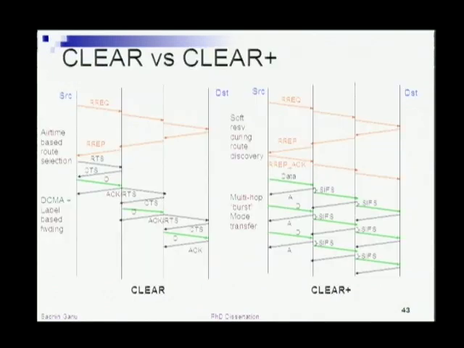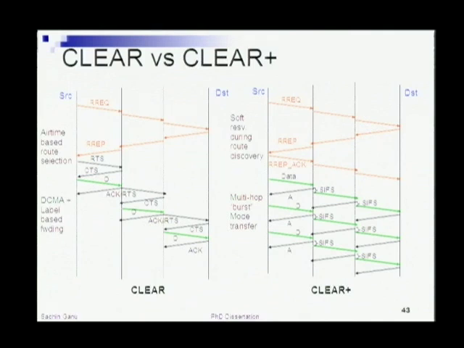This is just to clarify the differences between the previous and the new approach. In the CLEAR approach, we essentially did a route request, route reply, and there was an airtime based route selection at this point. From then on, we had the label based forwarding and the cut through MAC, which took care of doing the hop by hop, or next hop, pre-reservations. So basically we decoupled route selection and the actual reservations in this manner.